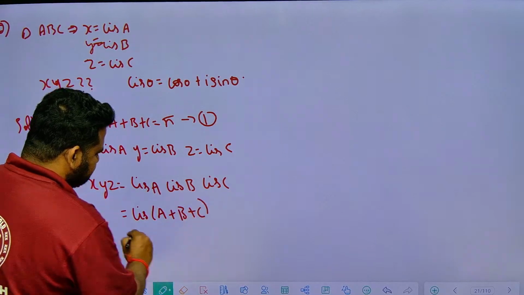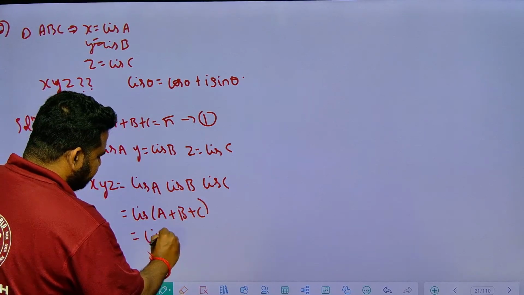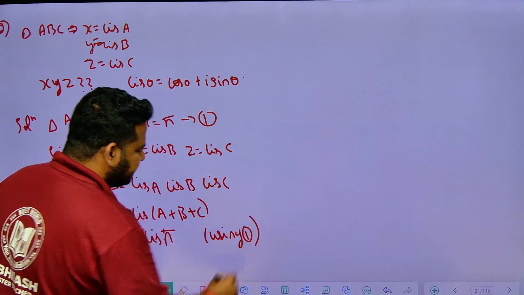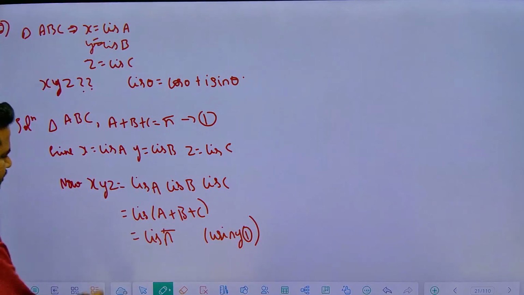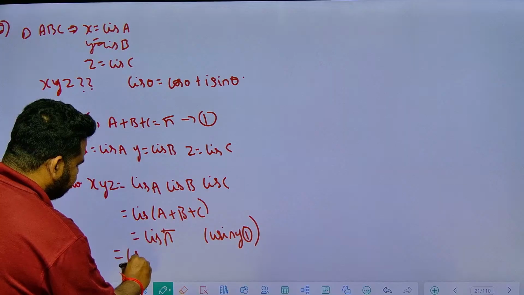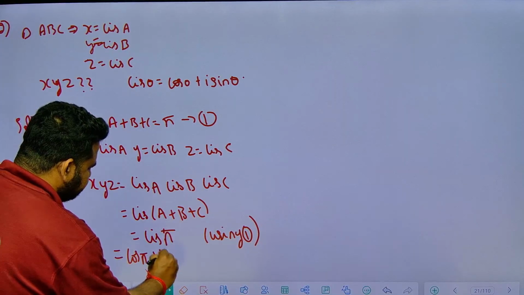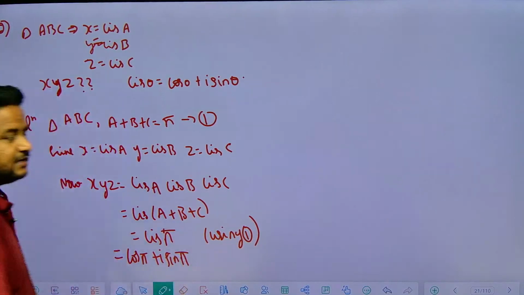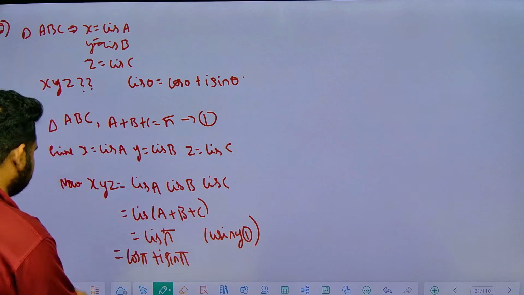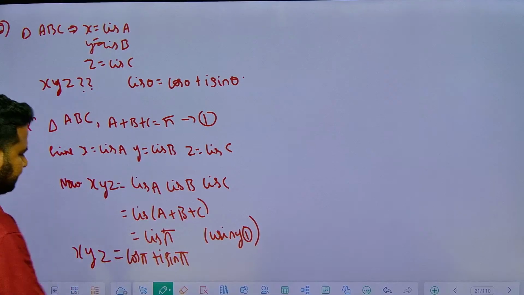So this will become equal to cis of pi. Why? Because using 1, A plus B plus C is nothing but pi. Cis pi means I can write this as cos pi plus i sin pi. This is what I will have: cos pi plus i sin pi. So xyz will be equal to cos pi plus i sin pi.